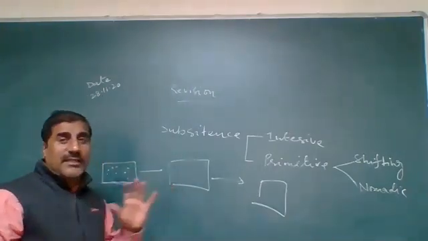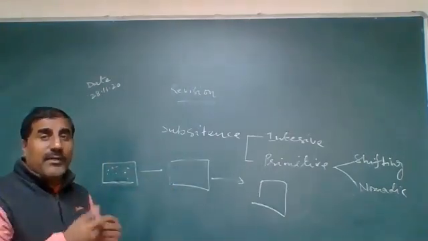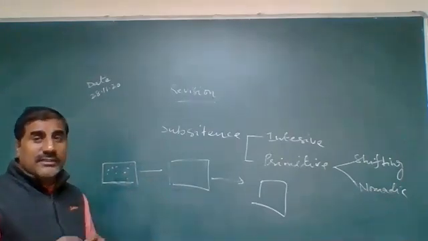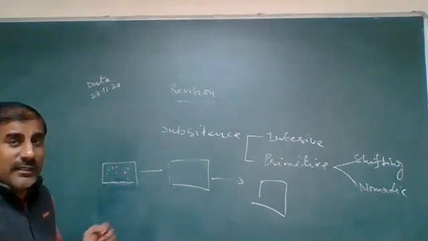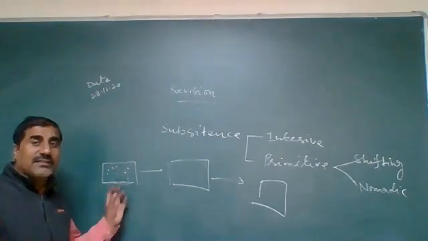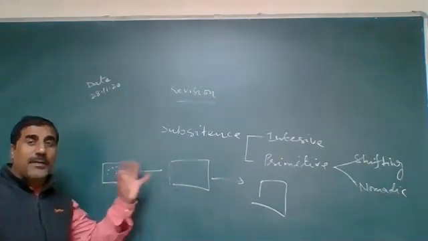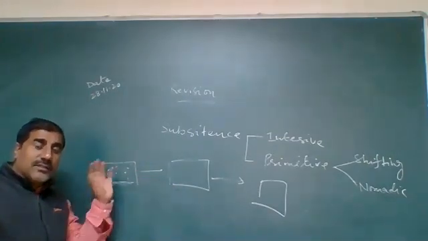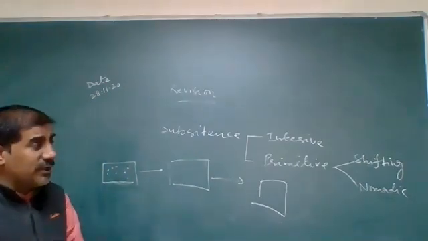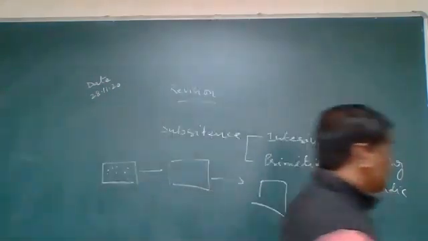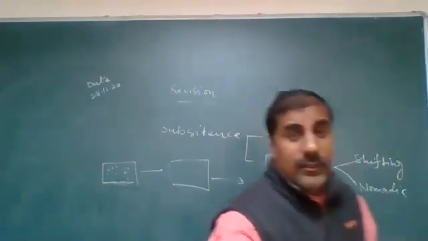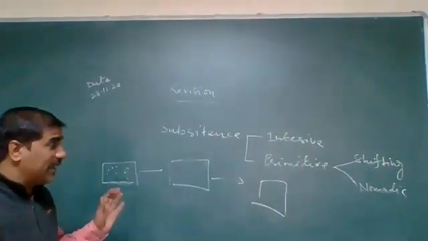It is also known by different names like milpa. These are the different names according to the area. So this is known as shifting cultivation.